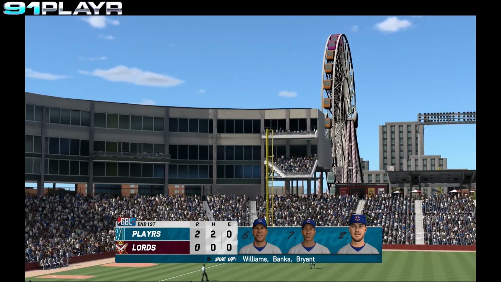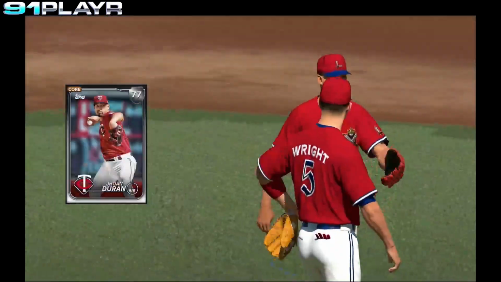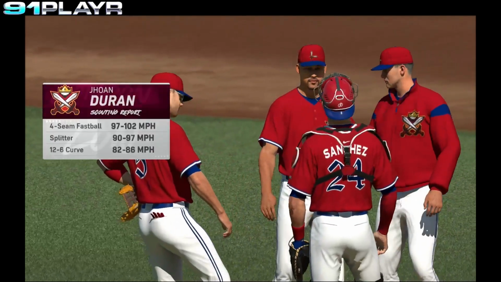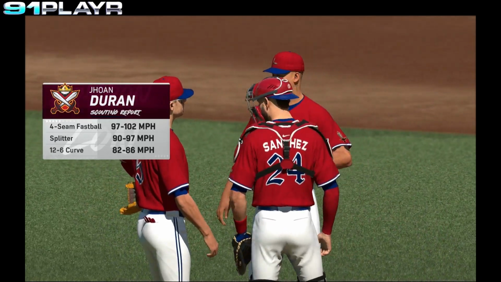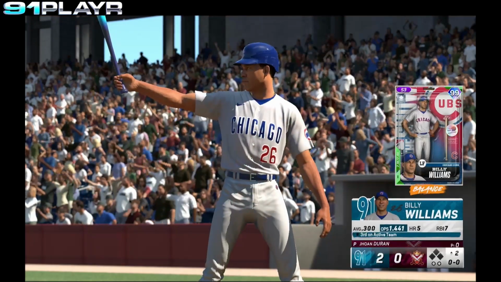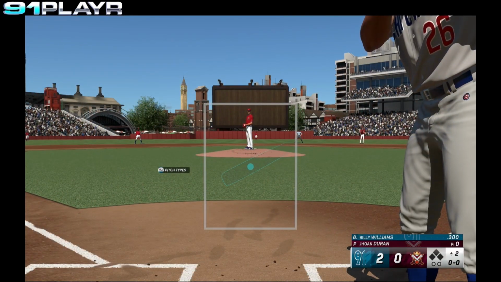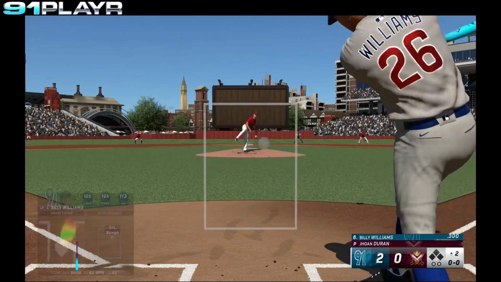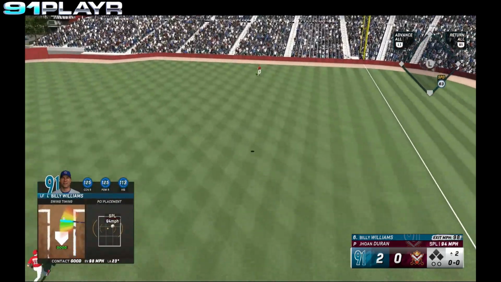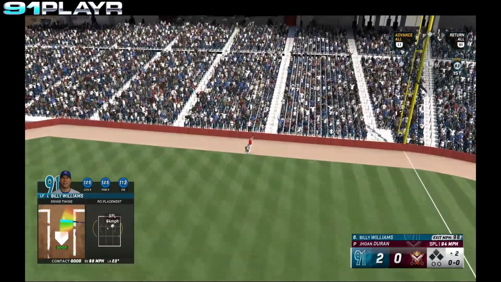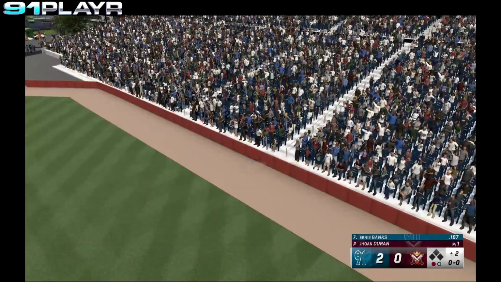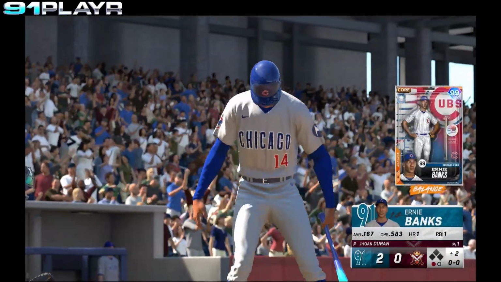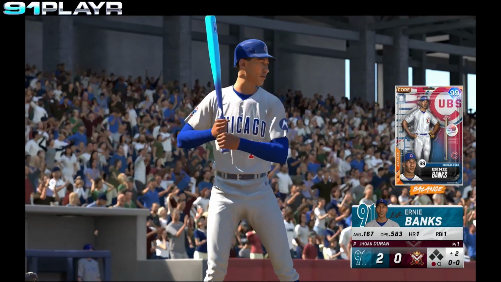Williams, Banks, and Bryant due up for the Cubs. Coming in for the Lords, Johan Duran. Billy Williams steps in. And Williams drives the ball to right field. Is it deep enough? Oh. Out on the warning track. Hit it well, just not hard enough.